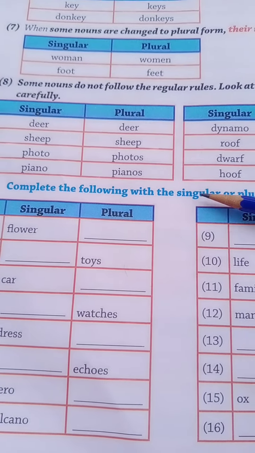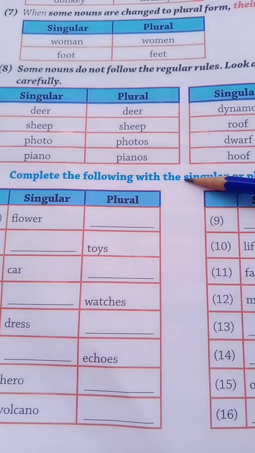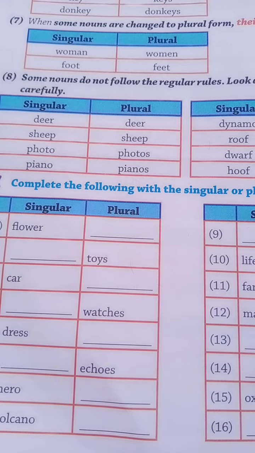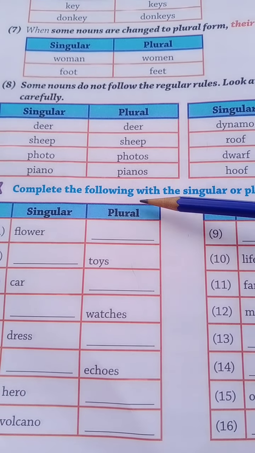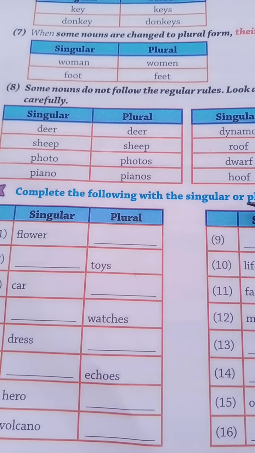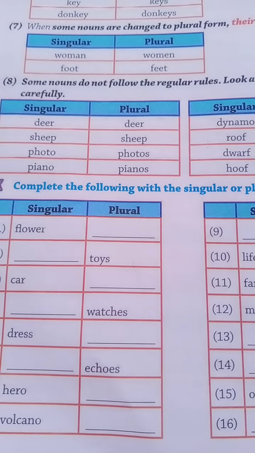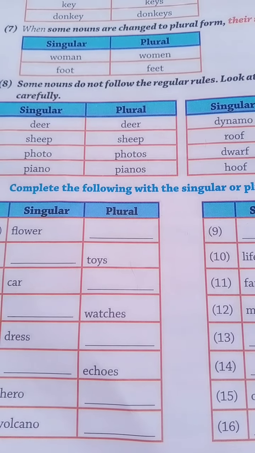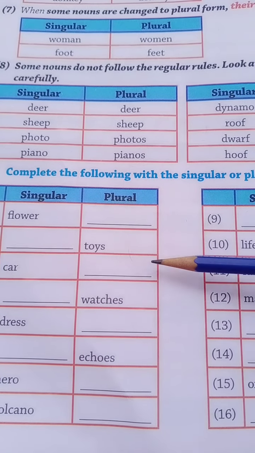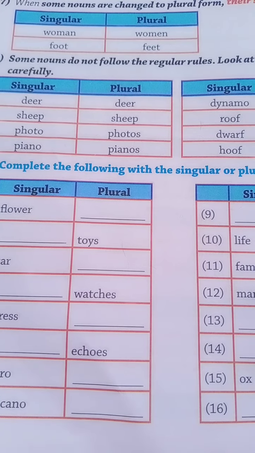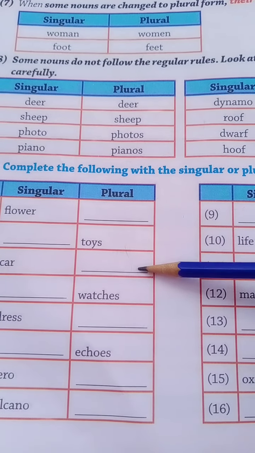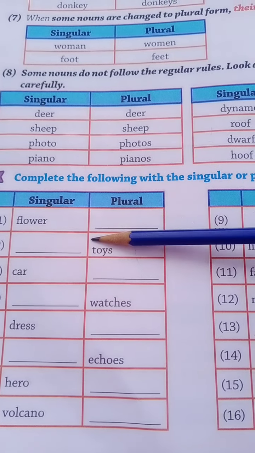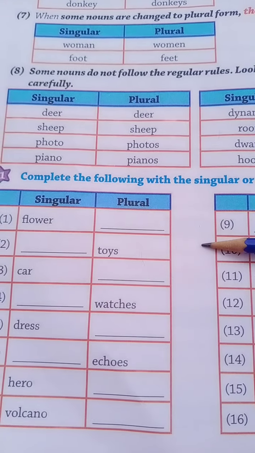It's time for the exercise. Complete the following with the singular or plural forms. For a few words I will change the singular or plural form and tell you the answer, and for the remaining you write in the dashes. The first one is flower. It should be changed to the plural form as flowers.